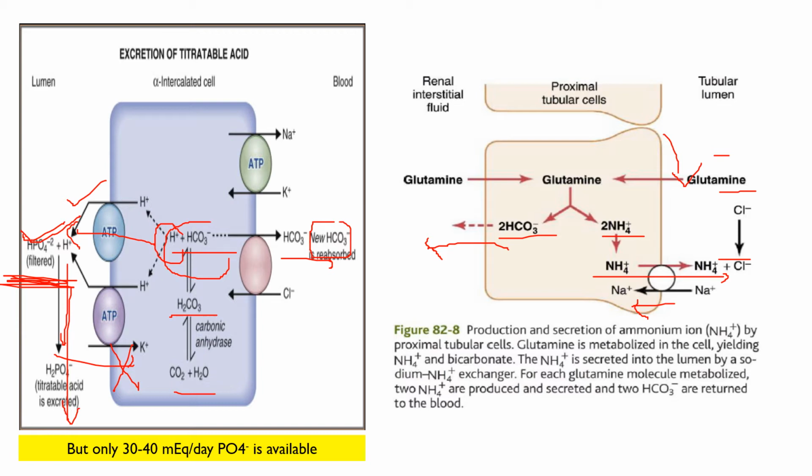Thus, for each molecule of glutamine metabolized in the proximal convoluted tubule or in the distal convoluted tubule and the collecting duct, 2 NH4 plus are secreted into the urine and 2 HCO3 minus are reabsorbed into the blood. And the HCO3 minus generated by this process constitutes the new bicarbonate. Now this is the case of the distal tubule. In the case of the collecting duct, this NH4 plus secretion procedure is a bit different.